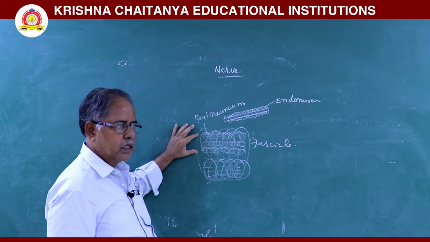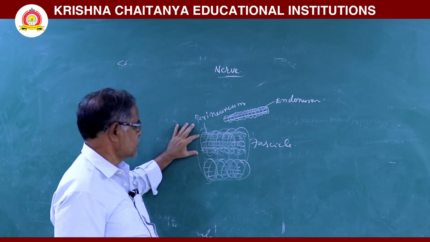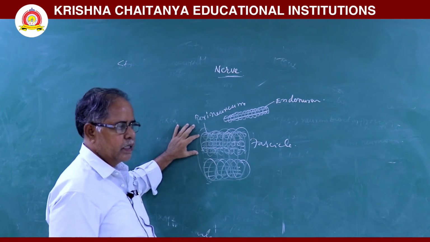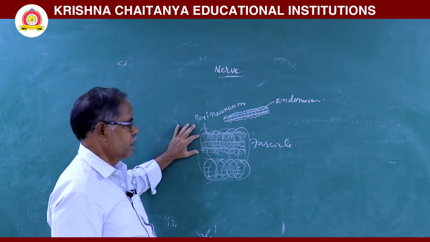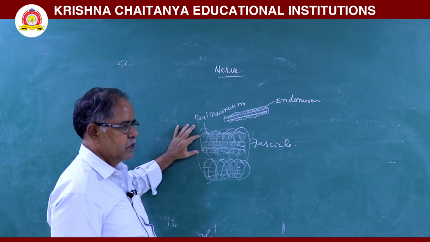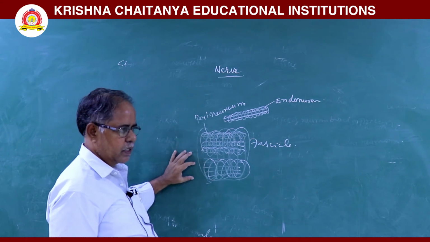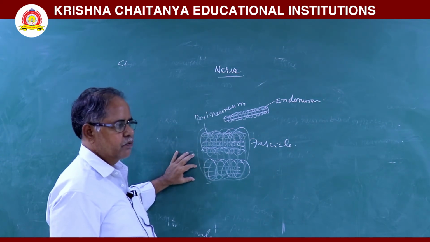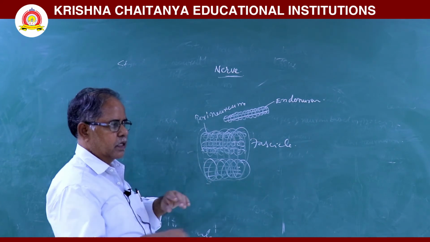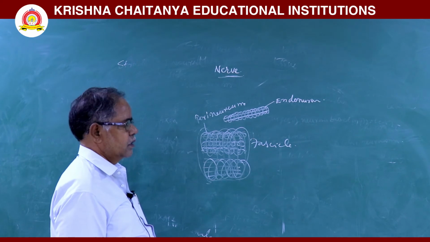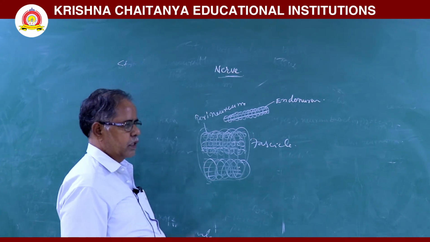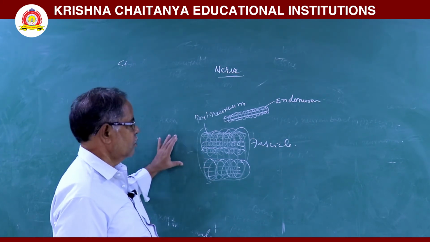That bundle is called as a fascicle. This fascicle is also surrounded by another connecting tissue sheath, that is called as a perineurium. Some fascicles arranged parallelly, and all these fascicles are wrapped by another connecting tissue sheath, that is called as an epineurium. So, one nerve is formed.